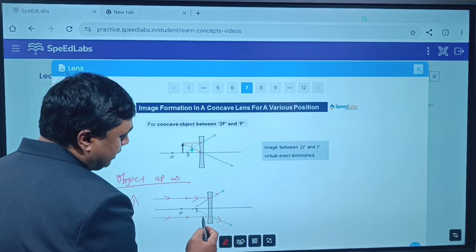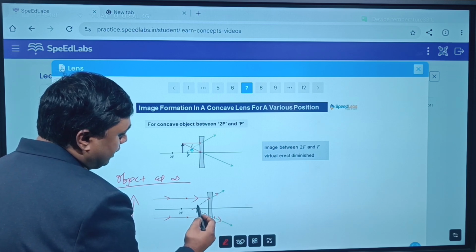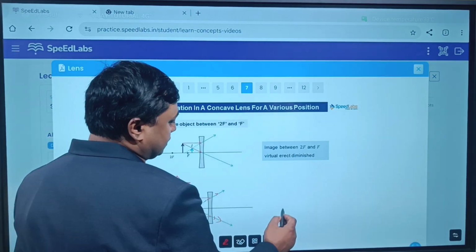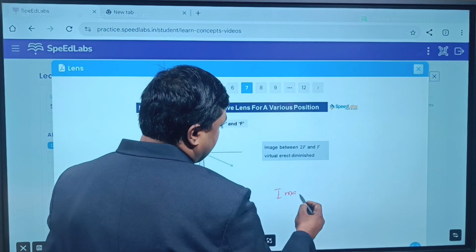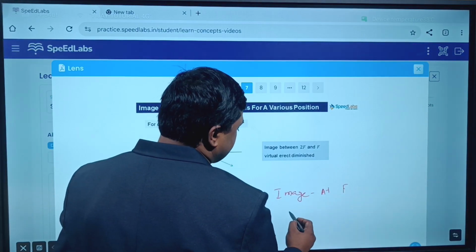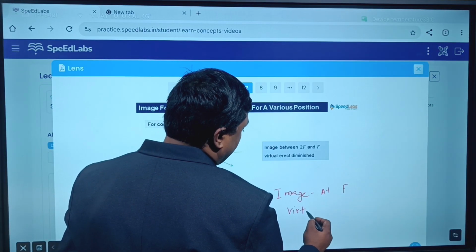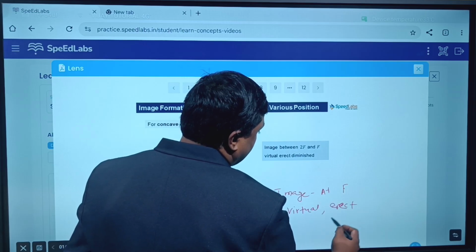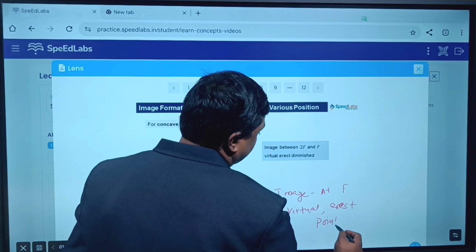Similarly, this light ray, okay, after refraction it will appear to pass through focus, yes or no. So they will appear to meet at focus. So where is the image? At focus. Okay, and how is the image? It is virtual, erect and point size.